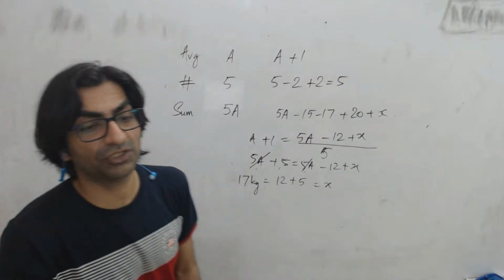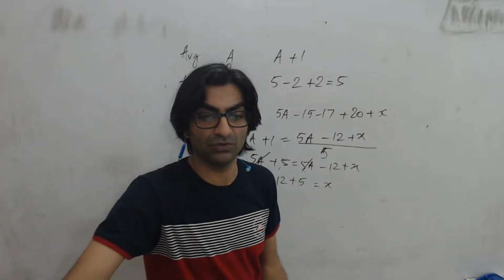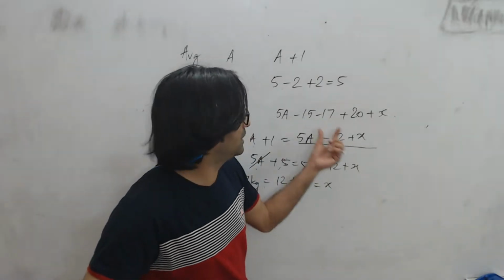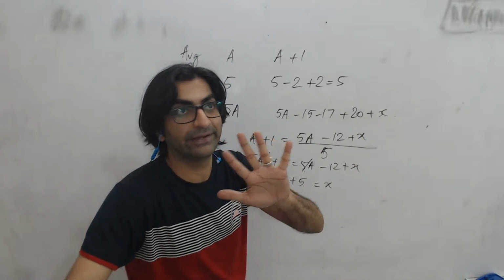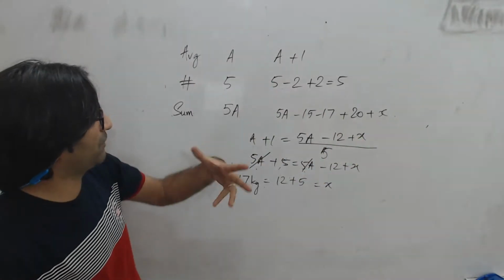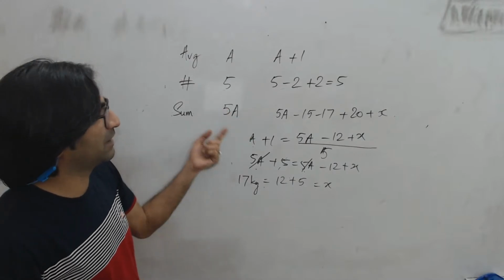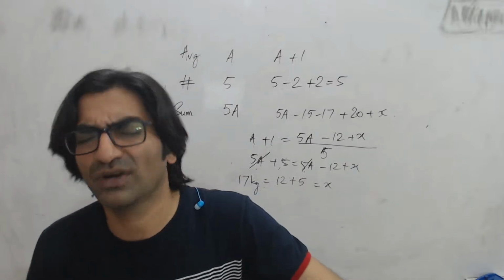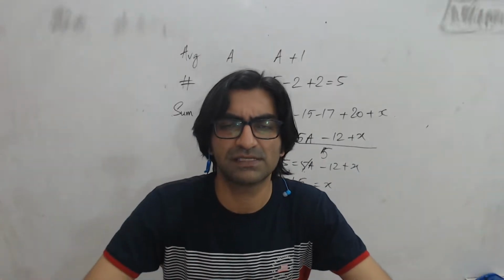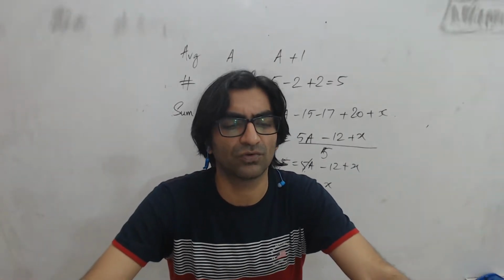Why? Because if initially 17 plus 15 is 32, they are replaced. 32 kgs gets replaced with 37 kgs. So 5 more kgs gets added. And if the sum is increased by 5, it will become 5A plus 5 divided by 5 will become A plus 1, right? So that's the logic. You could have done this actually quite easily in your head also, right?